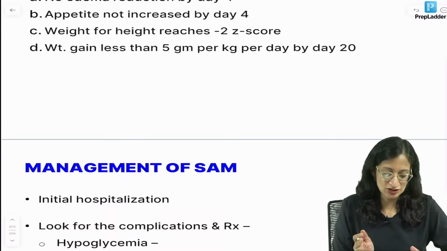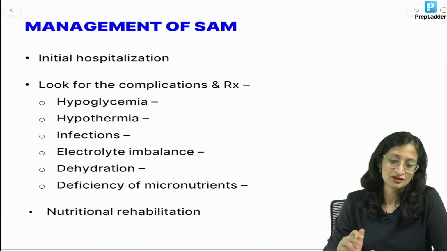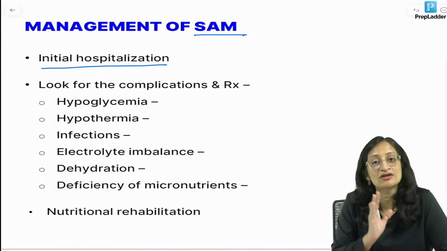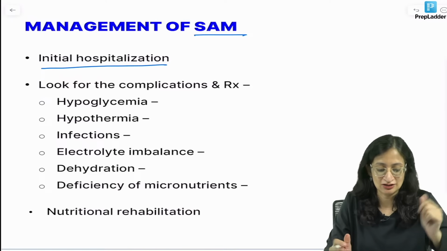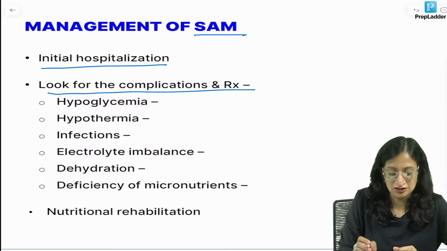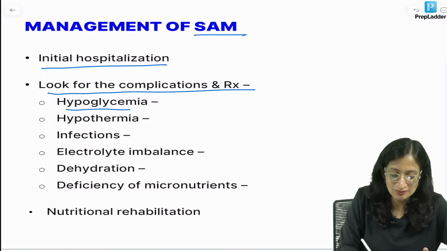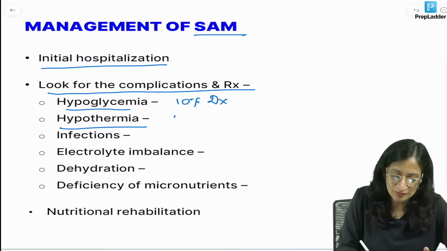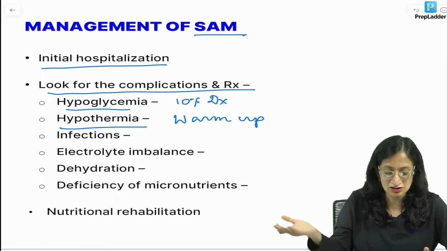Before answering this question, let's discuss the management of SAM and then we close for the day. So, management of SAM: initial hospitalization is required for all cases, especially those with medical complications and poor appetite. Look for the complications and treat. If there is hypoglycemia, you give 10% dextrose, orally by nasogastric tube, or if the child is symptomatic, even IV. Hypothermia, you have to warm up the baby and remove the wet clothing, use overhead warmers, blankets and so on.